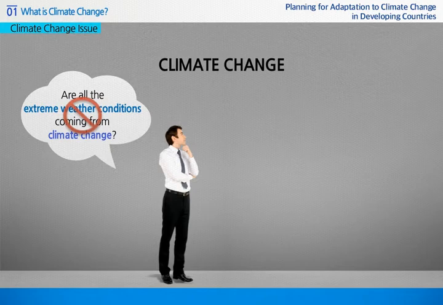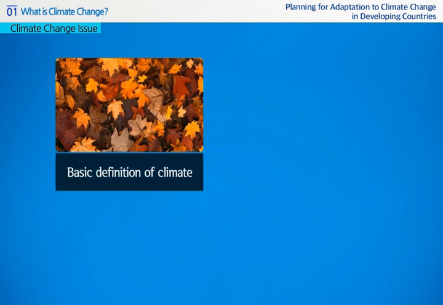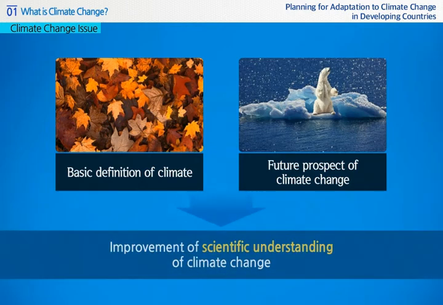Why not? This is because climate change is not affected only by human-led greenhouse gas emissions and index changes. Therefore, the basic definition of climate and other details of future prospects coming from climate change shall be importantly handled in a way to improve scientific understanding of climate change.